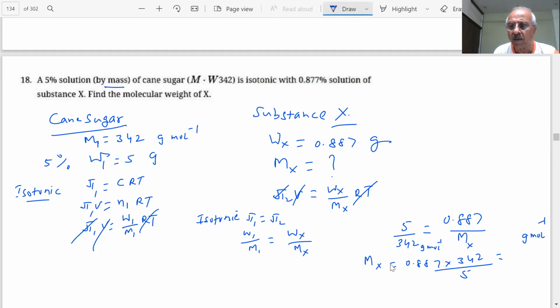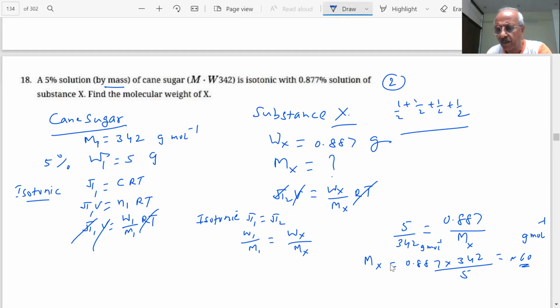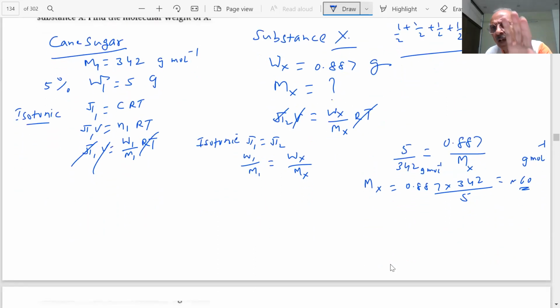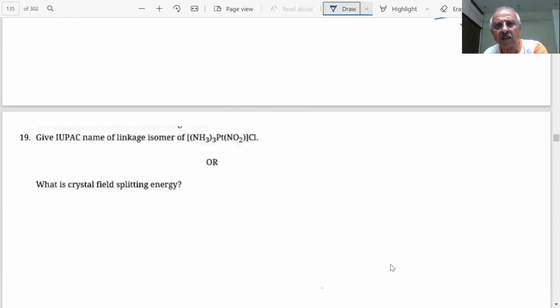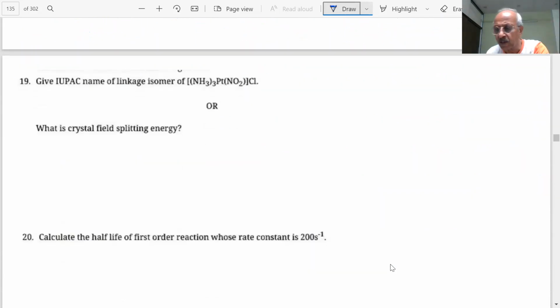Whatever answer we are getting now, 60.67, okay, sir. Multiply. Whatever around 60 or whatever. See that these are 2 marks questions. There are some steps we have to follow. Numericals are marked half plus half plus half, like this, students, in the exam. Usually, isotonic solutions are asked in many ways. Isotonic solution has been asked many times in the paper, student.